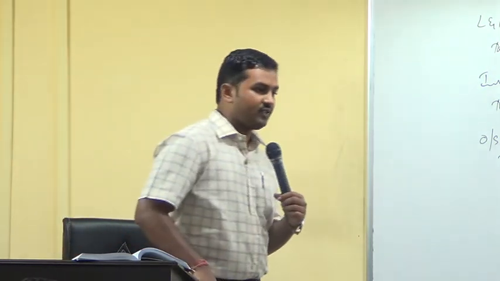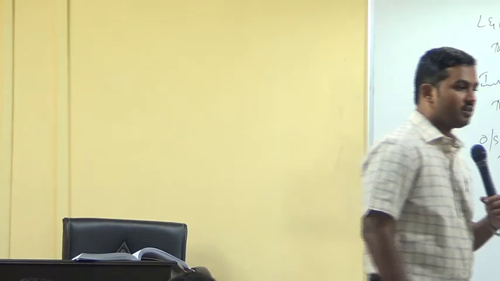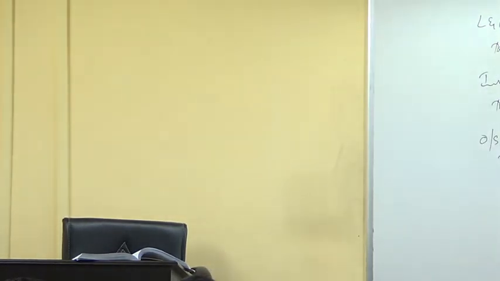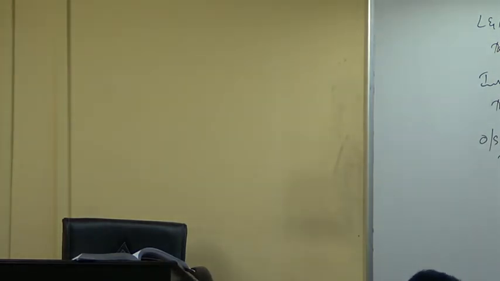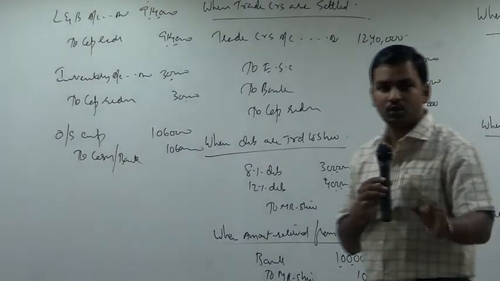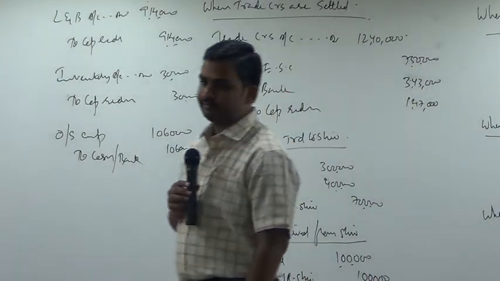Tell me, is there any amount left for writing off P&L account? How much is left to write off P&L account? 2 lakh 82,000. You write to P&L account to the extent possible, the balancing figure. Only 2,82,000.